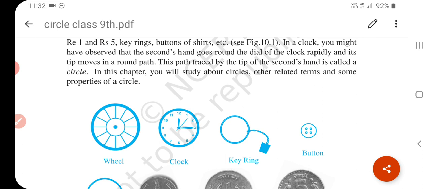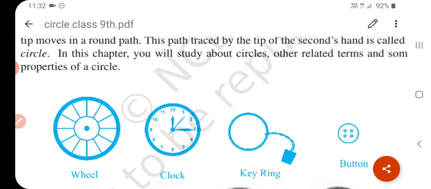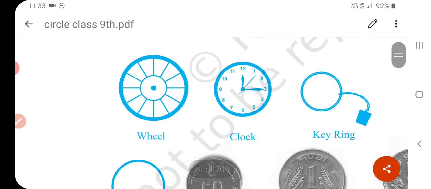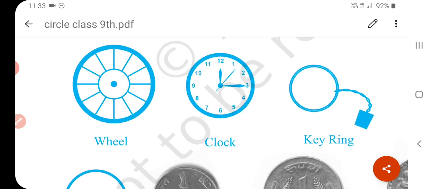In this chapter we shall study about circle, some terms related with a circle and some properties of a circle. Okay, see, if you see this wheel, clock, key rings, so many objects are examples of a circle. Now in a circle there are so many related terms. In our previous classes we learned about it. Now we will learn some more things about circle.